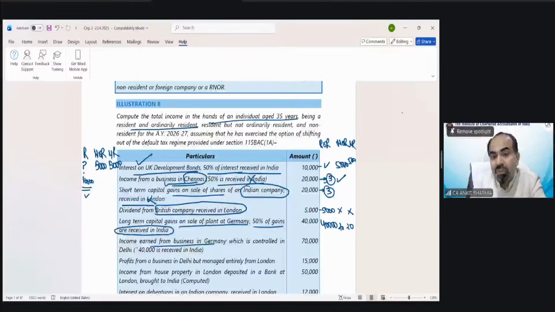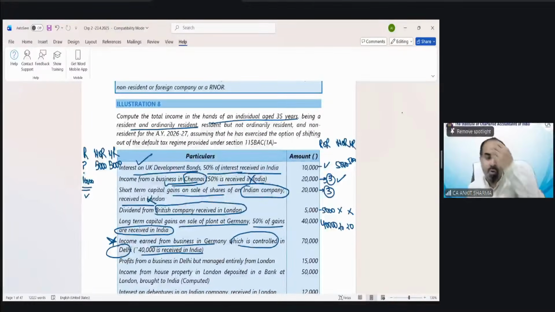Income earned from business in Germany, which is controlled in Delhi, 40,000 is received in India. Now, this one is new and this is important. All others are points we have already discussed in earlier examples. Now, read it very carefully. You have to answer this one. This is interesting. Income earned from business in Germany, which is controlled in Delhi, and 40,000 is received in India. So in case of ordinary, full 70,000 is going to be taxed. Can you tell me how much is going to be taxed for resident and not ordinary? RNOR?